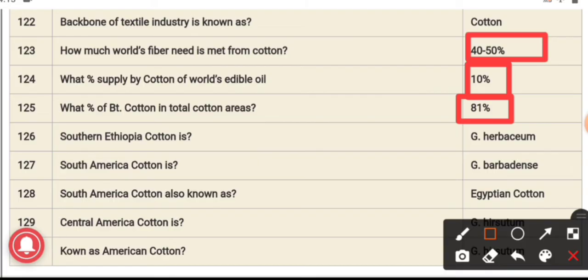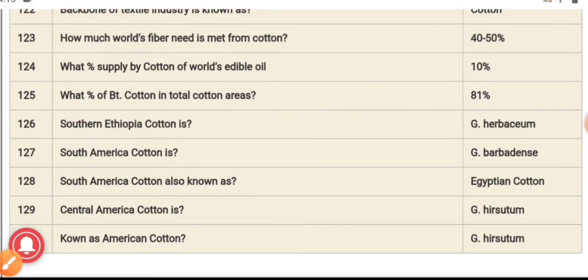Southern Ethiopian cotton is Gossypium herbaceum. South American cotton is Gossypium barbadense, also known as Egyptian cotton. Central American cotton is Gossypium hirsutum, also known as American cotton.